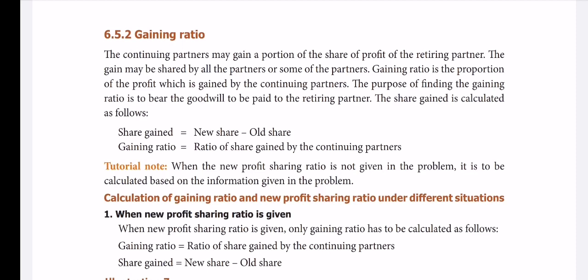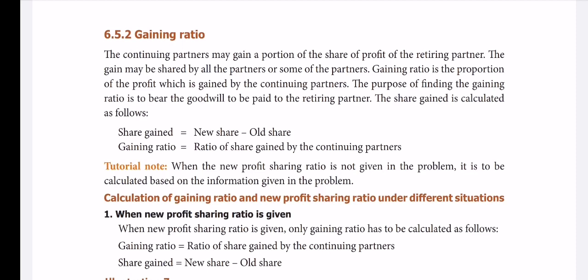Like in the admission case, how we studied 5 or 6 ways of sacrifice by the old partners, in the same way here also there are 5 ways by which the remaining partners can gain the share of the retiring partner. Let me now teach one after another.